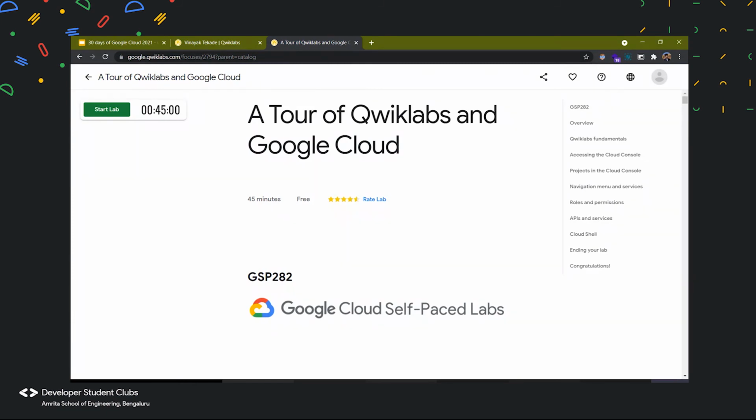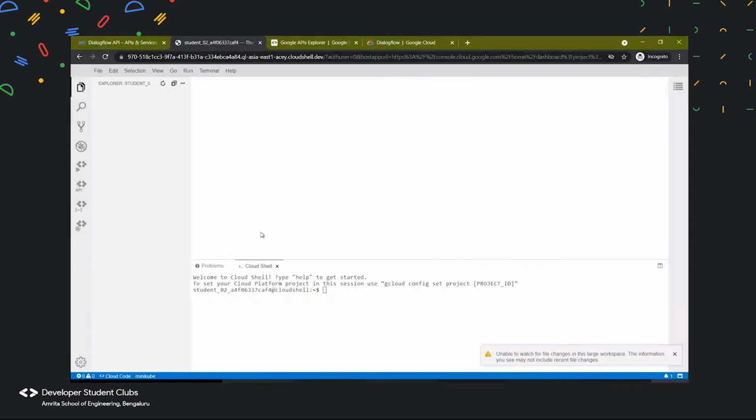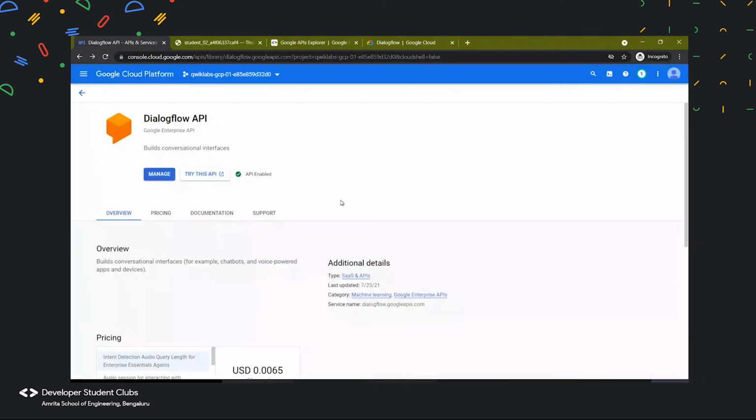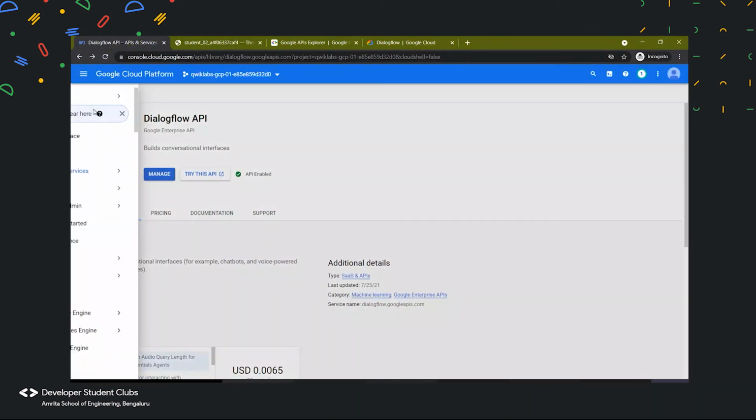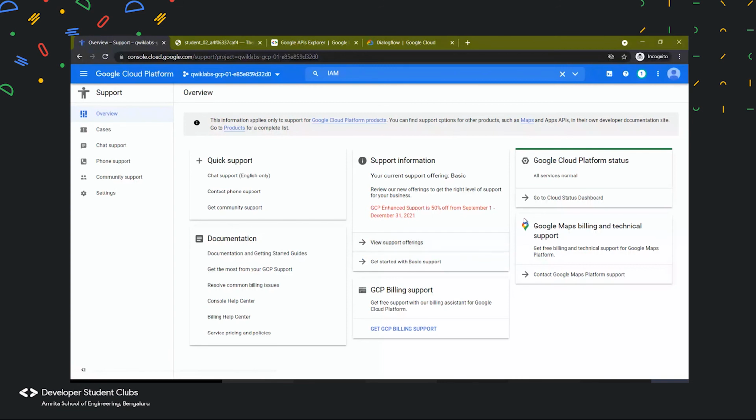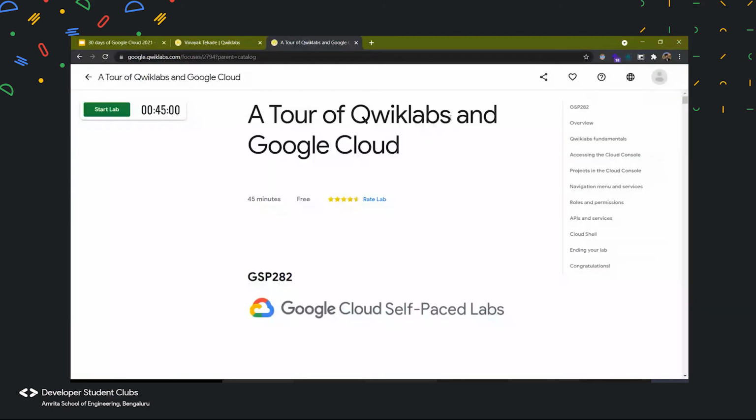Okay, so I got a question from Likita. What should we do after finishing the first lab? It is still present over here, but you may see that our changes are not working right now. If we click anything, it will not work properly, and you may face issues where it will say permission not granted. So you simply close that incognito window which you were logged into earlier. When you start another lab and click the start lab button, you will be assigned another account which you will have to sign in with. So that's how Quick Labs works.